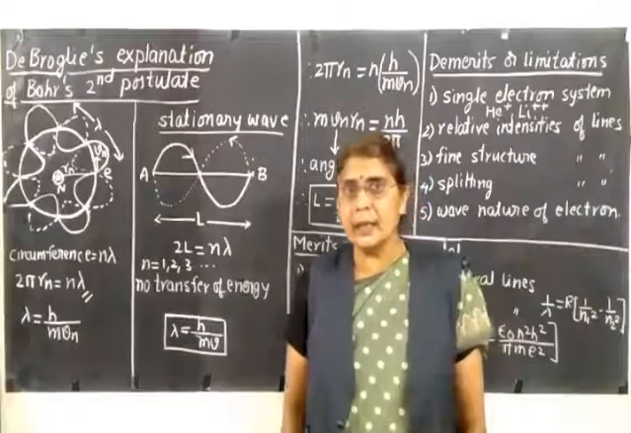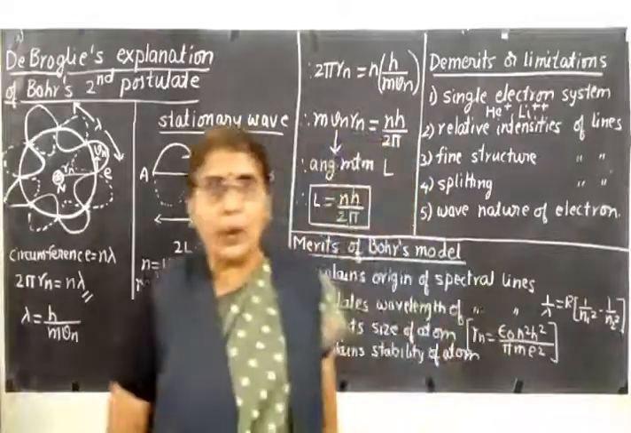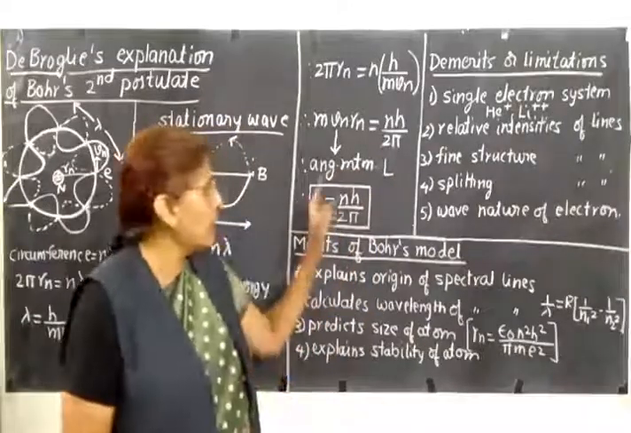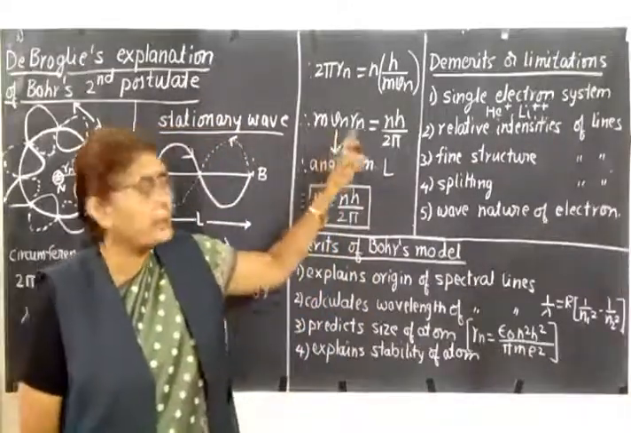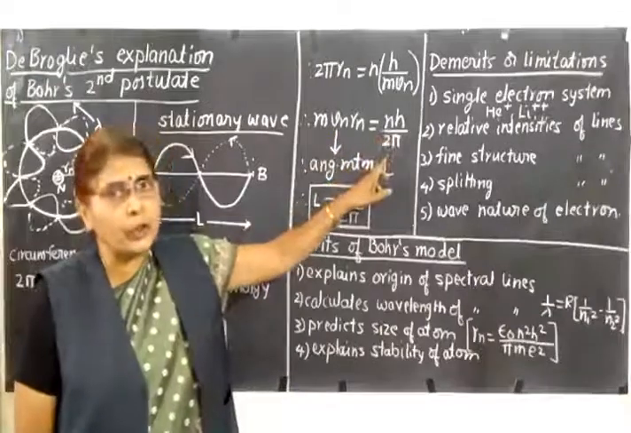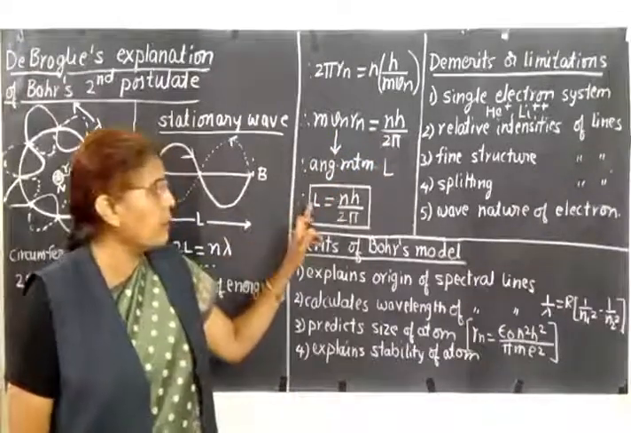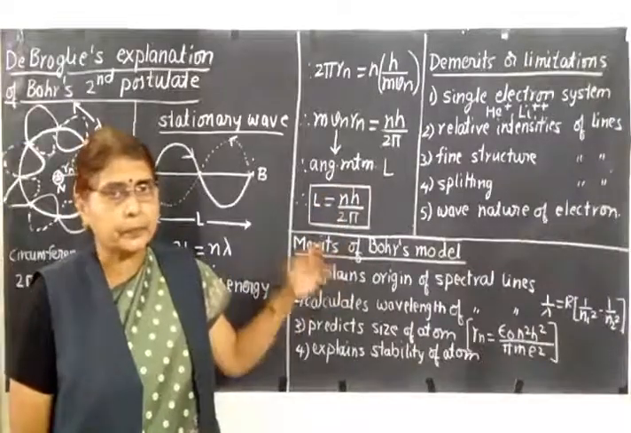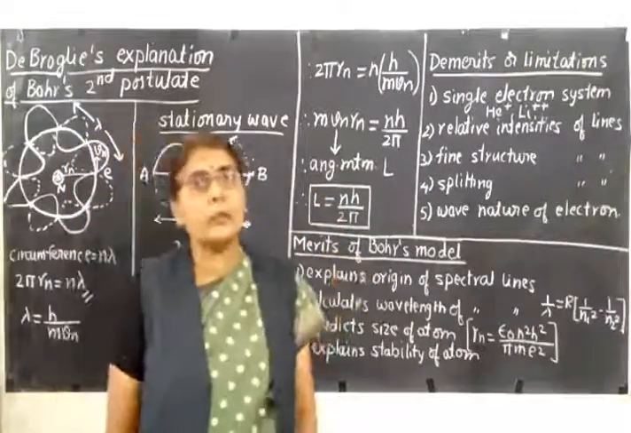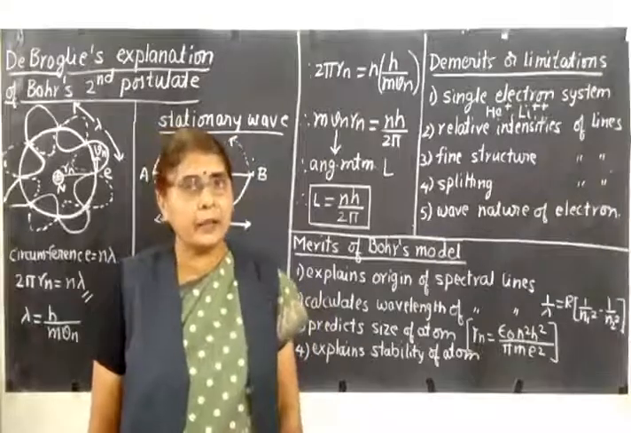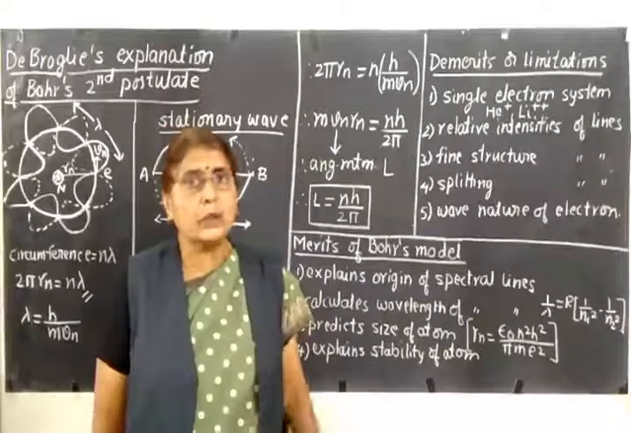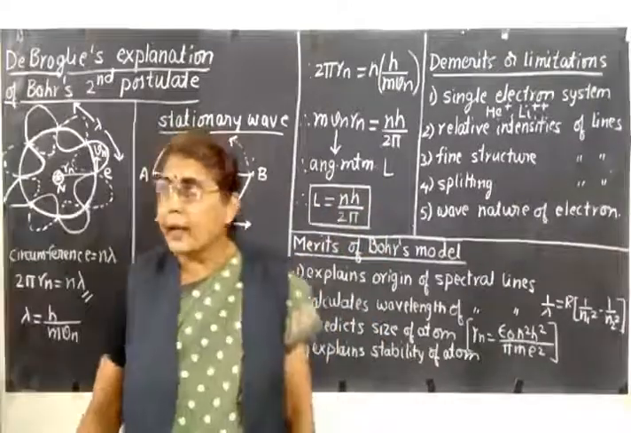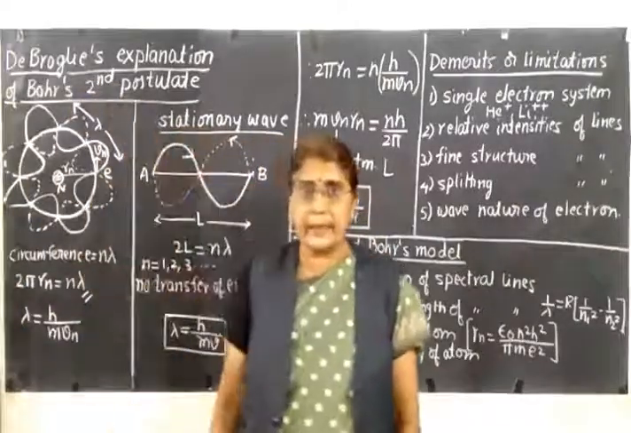According to this postulate, only those orbits are allowed for which the angular momentum of the electron is an integral multiple of h over 2 pi. That is, angular momentum L is equal to nh upon 2 pi. So, why should the angular momentum be an integral multiple of h over 2 pi? The explanation of this postulate was given by de Broglie 10 years later.